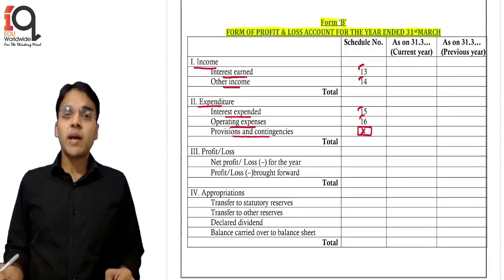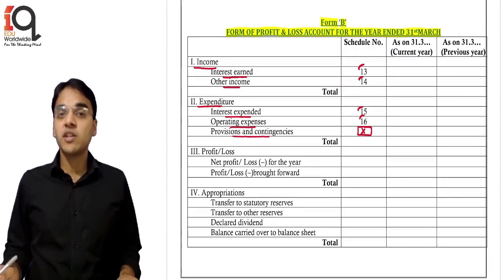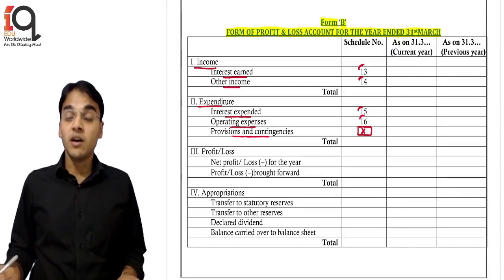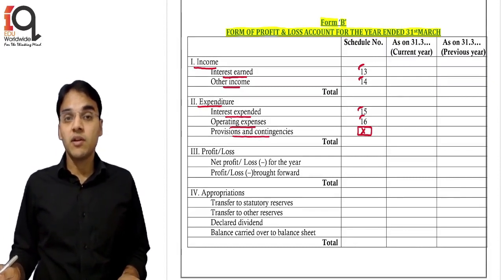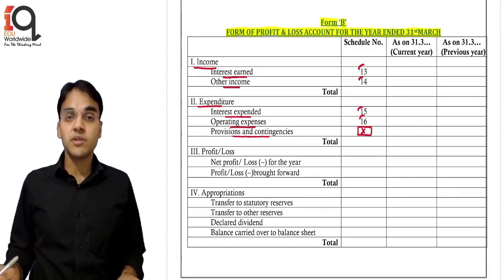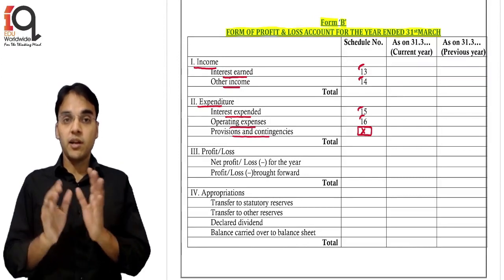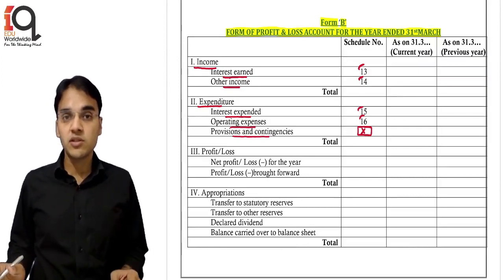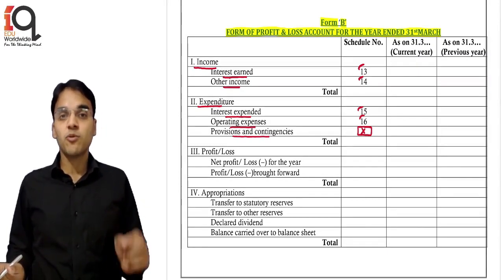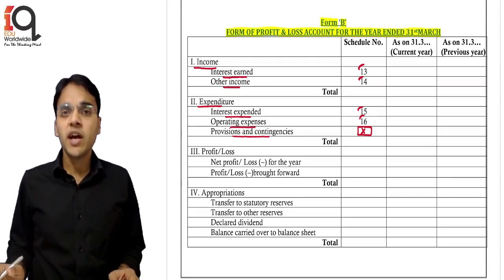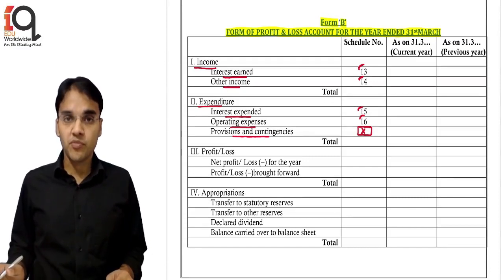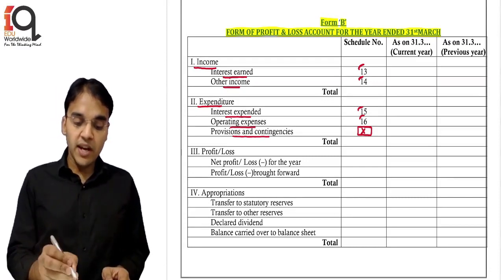There are two types of provision which we generally see here. One is provision in respect of advances. We did a topic at the beginning of the chapter where we classify advances into standard, substandard, doubtful and loss. For that we create a provision, so that is a provision in respect of advances. Or there can be a provision for taxation. So these two types of provision you will generally see in the questions, under provision and contingency, and the question will give you adequate information to find out the same. Okay, so we get the total of the same.